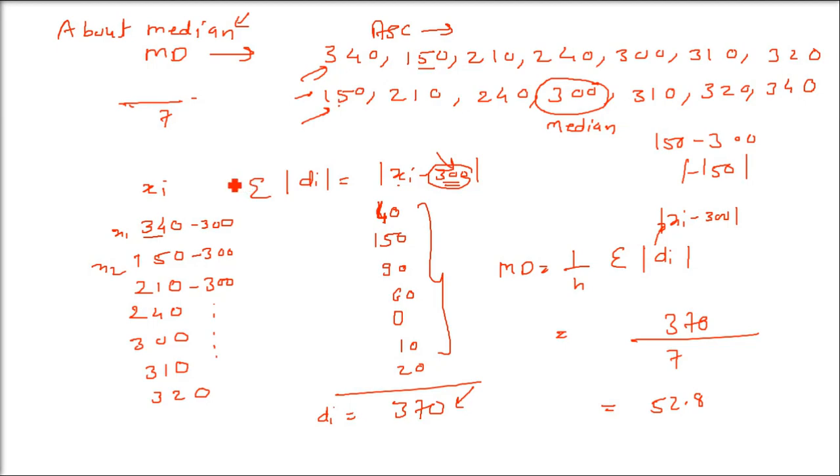But what about when you are given a discrete frequency distribution? That is, you have to find out the mean deviation of a discrete frequency distribution. Now you don't have random data. I'm saying you have a discrete frequency distribution. Now we have to find out the mean deviation. How to find this? Every value, how many times it has come, the frequency will be given. I'll just give you a very small example.